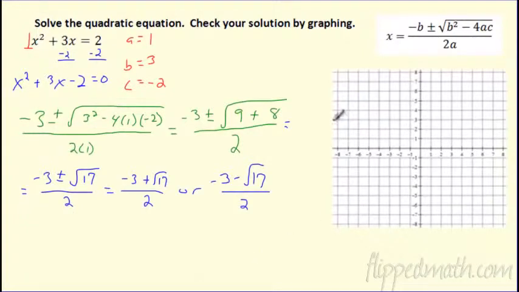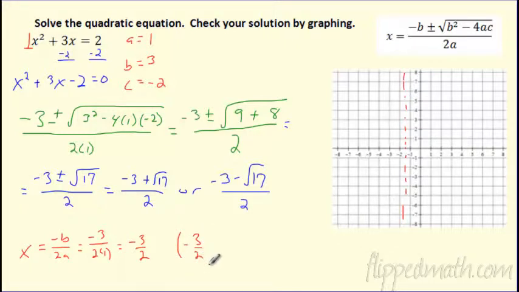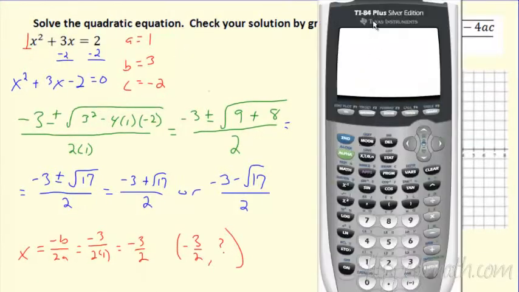How do I graph this thing? Well, let's just go ahead and graph it first the old school way. Remember back with Mr. Sullivan, you could find the axis of symmetry by saying negative b over 2a. I can do the same thing here. Use your same a and b. So if I look at negative 3 over 2 times 1, my axis of symmetry is at negative 3 halves, so negative 1.5. I know it's cutting the parabola in half. And then I want the vertex. If the x is at negative 3 halves, where's the y at? So plug that back in here.